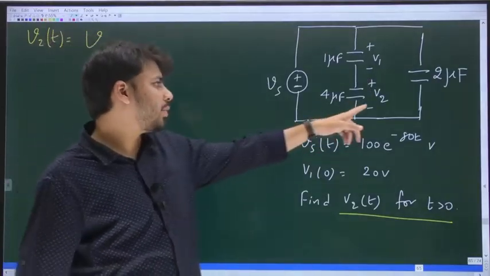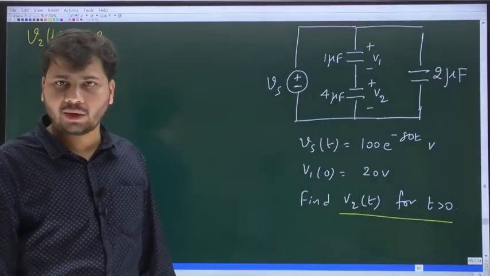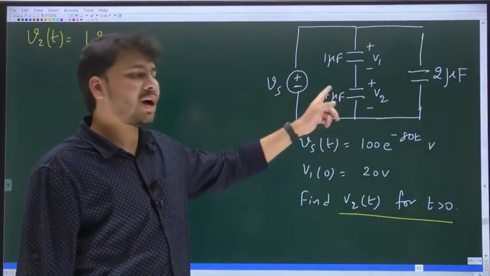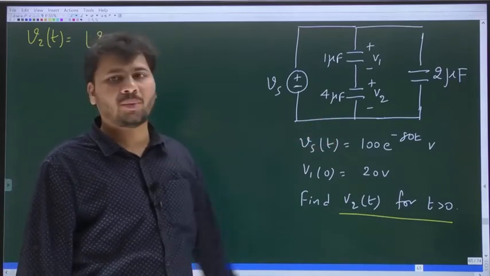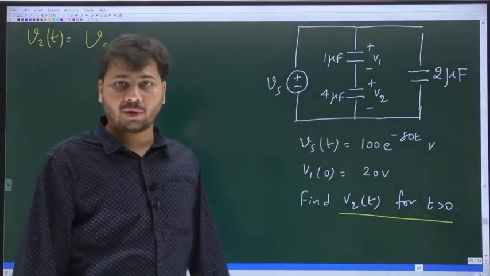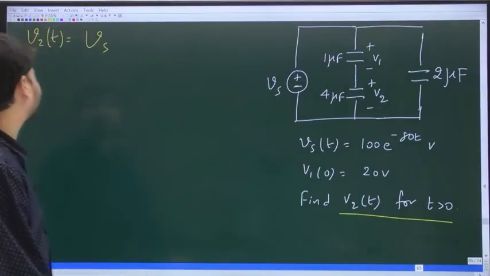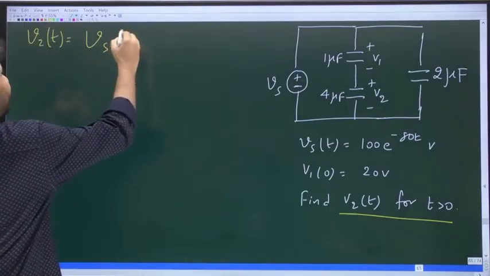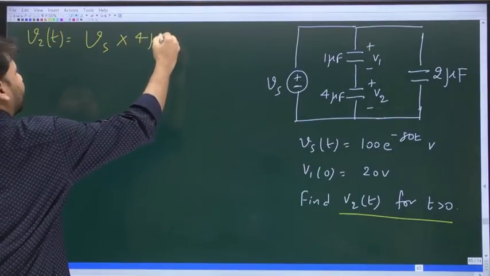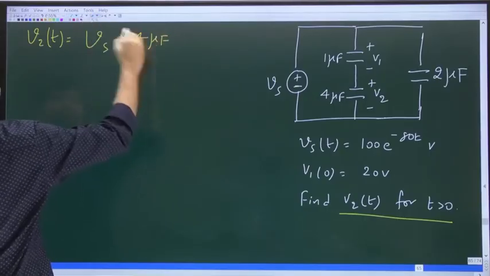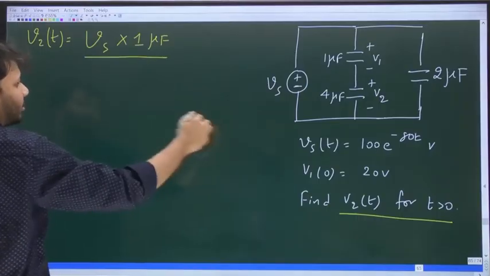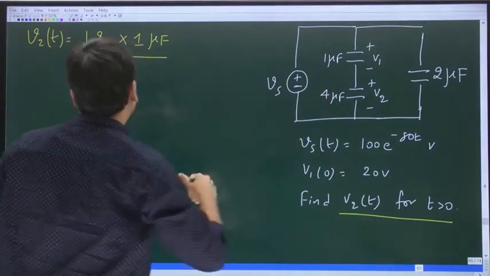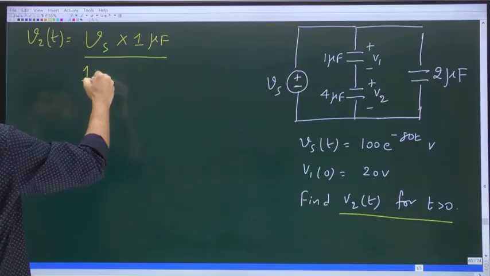In this case, V2 is the drop across the 4 microfarad capacitor. Drop across 4 microfarad capacitor will be proportional to the other capacitor, which is 1 microfarad. So V2 of t will be equal to Vs into 1 microfarad, 1 divided by